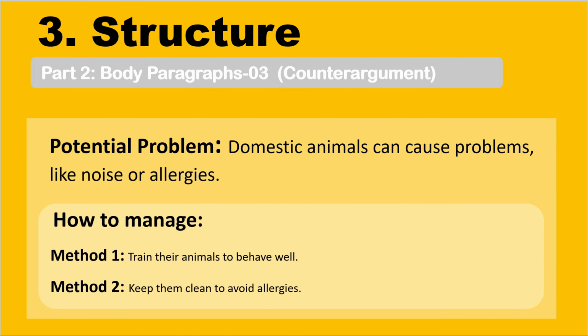Next, we move to the counterargument section. Some people argue that domestic animals can cause problems, such as noise or allergies. However, there are 2 effective ways to address these issues. First, pet owners can train their animals to behave well. Second, they can keep their pets clean to minimize the risk of allergies.